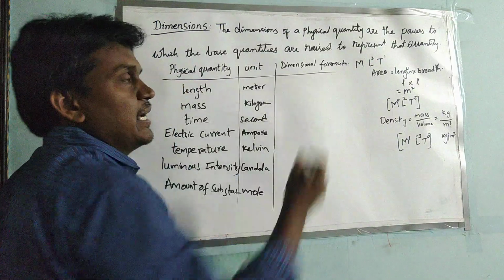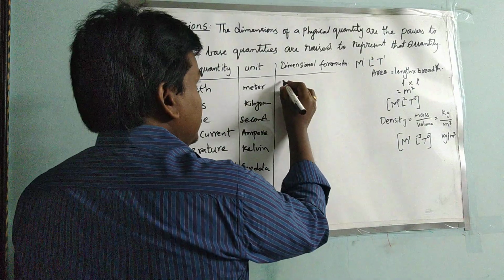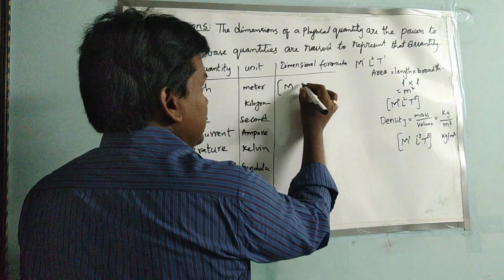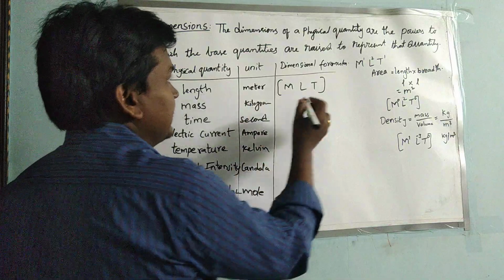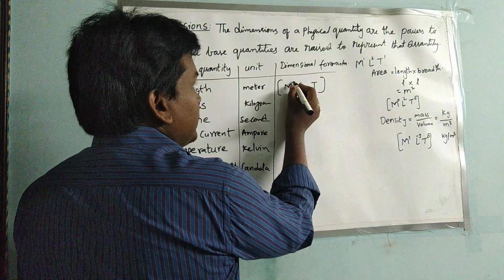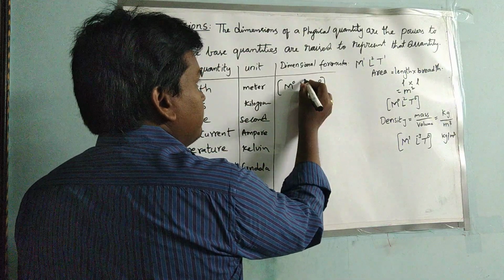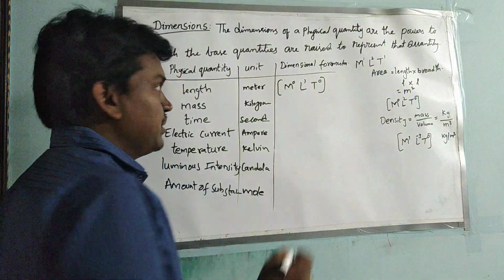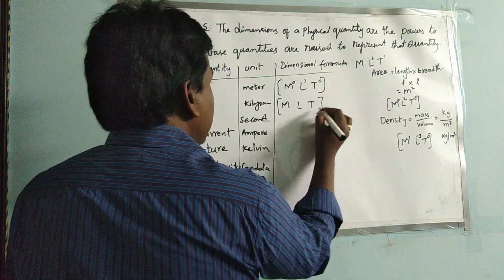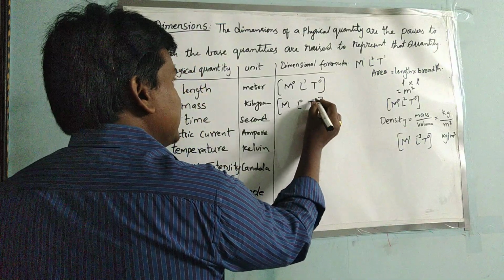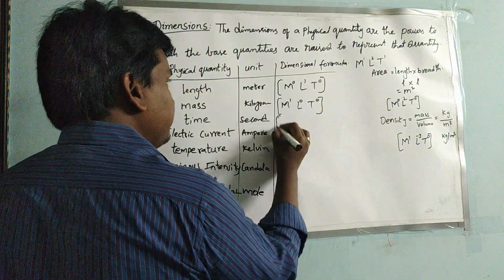Now if you consider the dimensional formulas for these, M, L, T. First, length: no mass, no time, but length is there, so L power 1. In the same way, for mass, no length, no time, only mass.